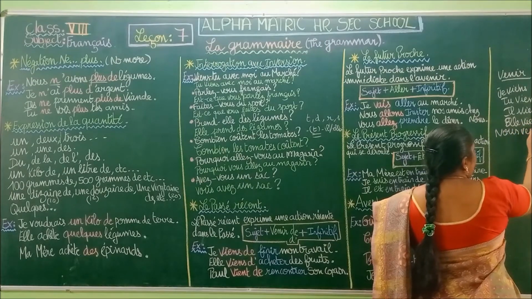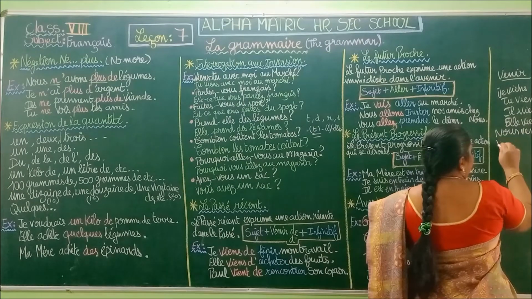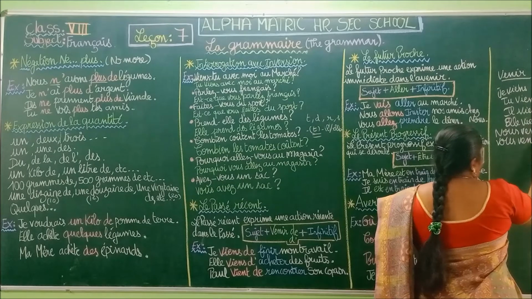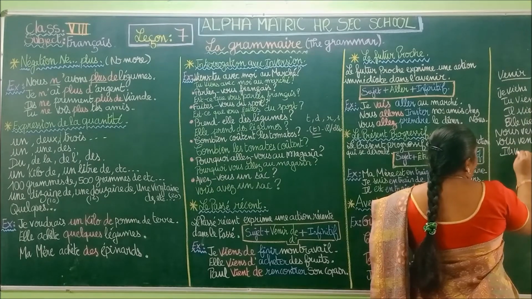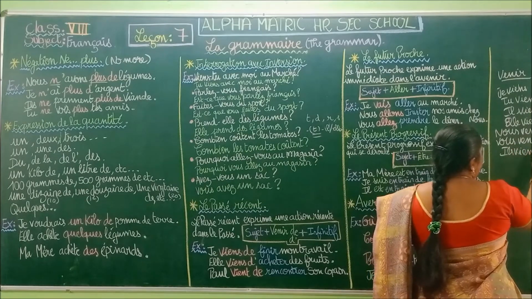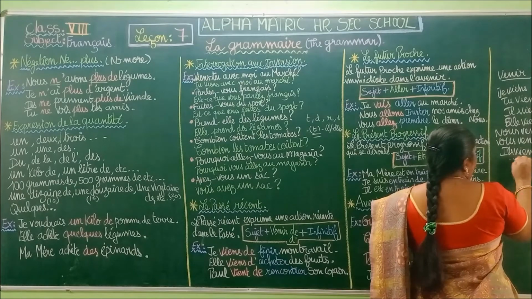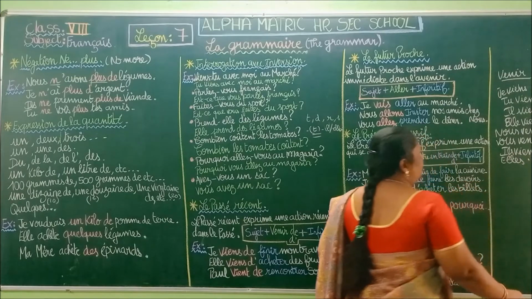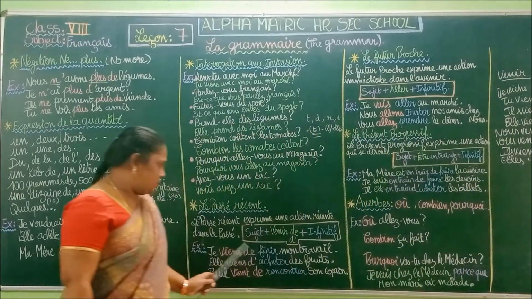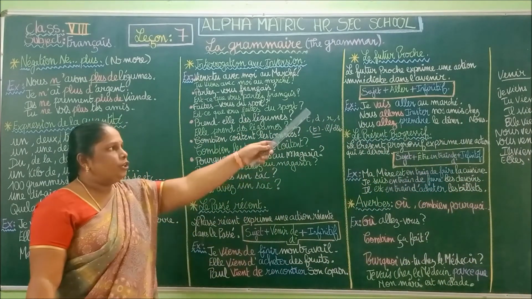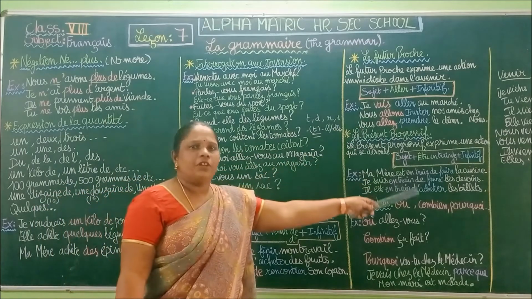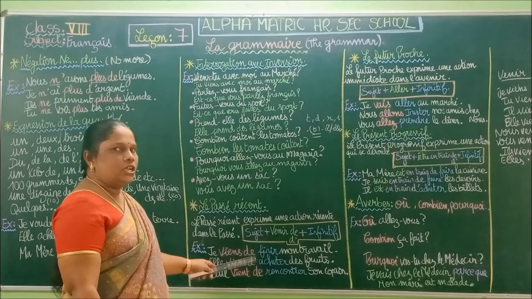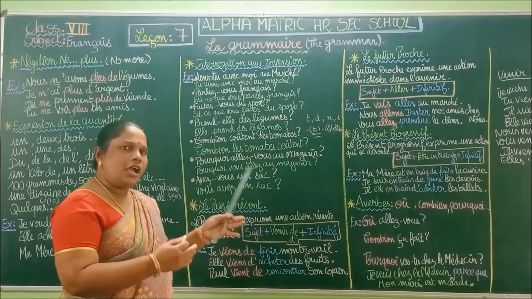For this you are going to write in your grammar column, not to forget. This is the present tense of the verb venir. For the passé récent, we are going to use the verb venir in present tense to make the sentence in recent past, an action which has just happened.